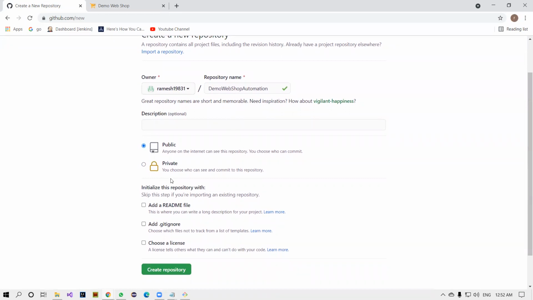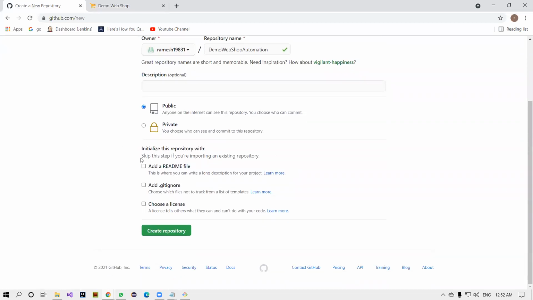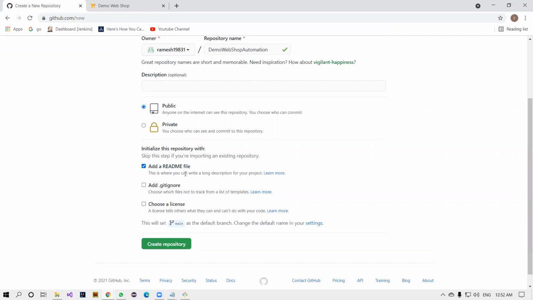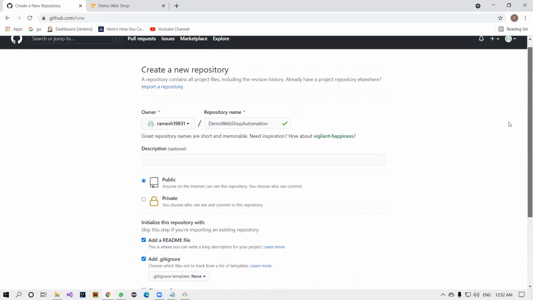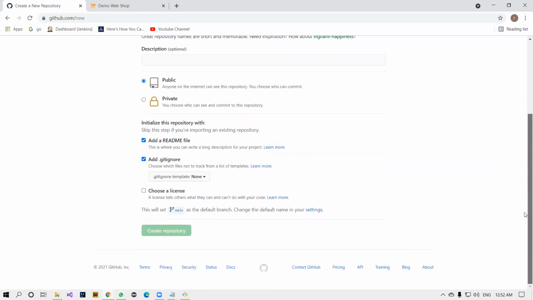All right. Now you know the difference between public and private. Initialize this repository with, this is your choice, I'm just adding a readme file. This is kind of a text file, don't worry about that. No need to add a gitignore. If you want to add it, you can, no issues. And choose the license file, it's not required. I'm just going to, yeah, the repository name.